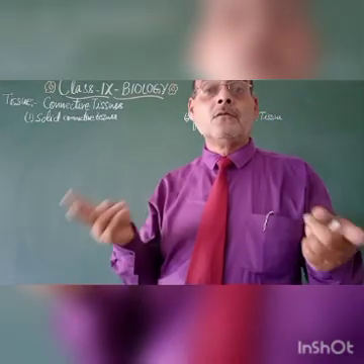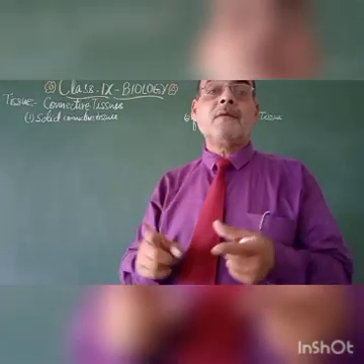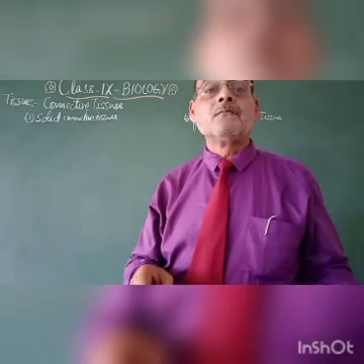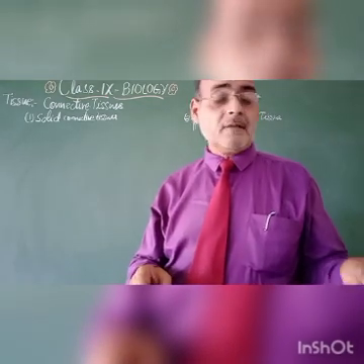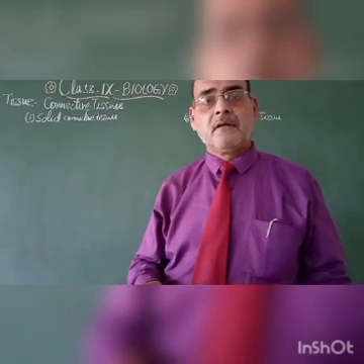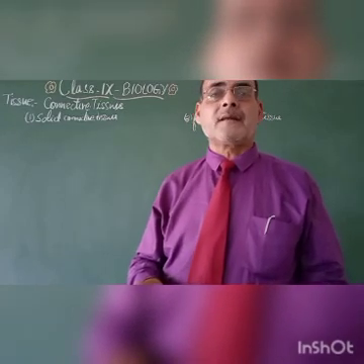But the other two, tendons and ligaments, are for connecting the bones to the muscles and connecting the bones to bones. So they are the supporting connective tissue, you can say.